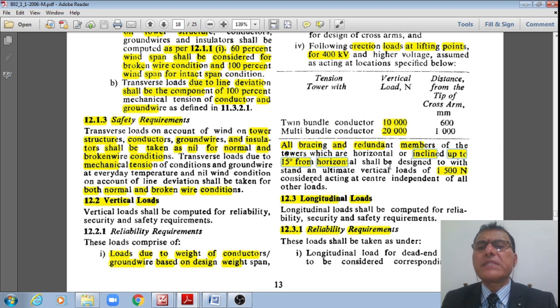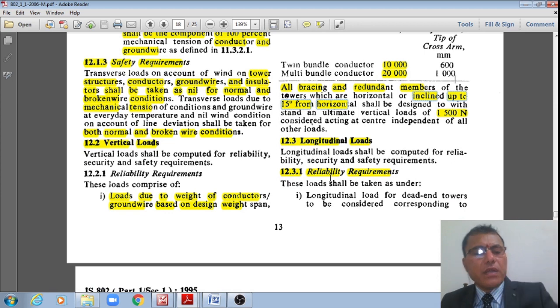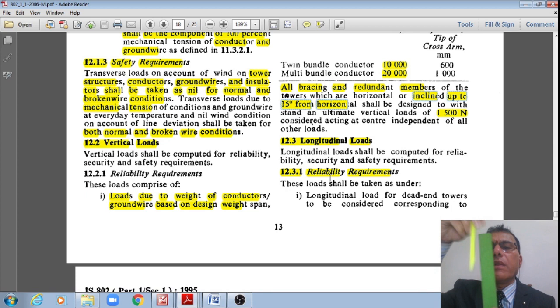And all bracings and redundant members of the tower which are horizontal or inclined up to 15 degrees from horizontal shall be designed to withstand an ultimate vertical load of 1.5 kilonewton or 150 kg, right? Considering all other loads, right? Now once I conclude that vertical load, students, then I'll move to the longitudinal loads.